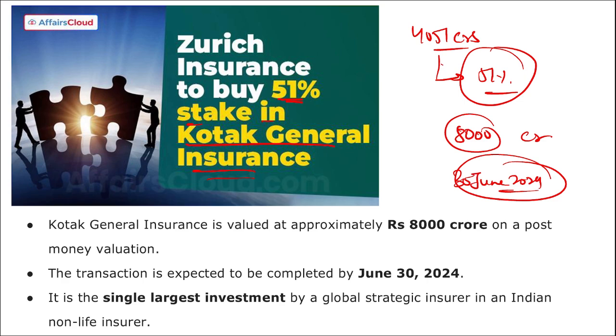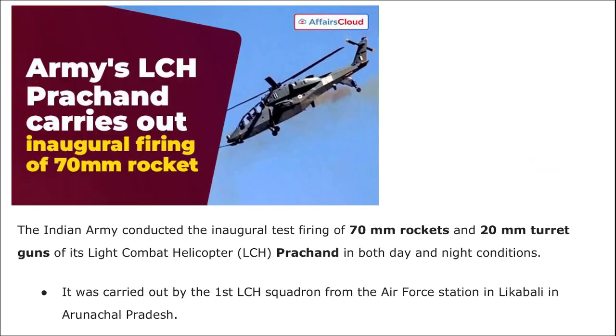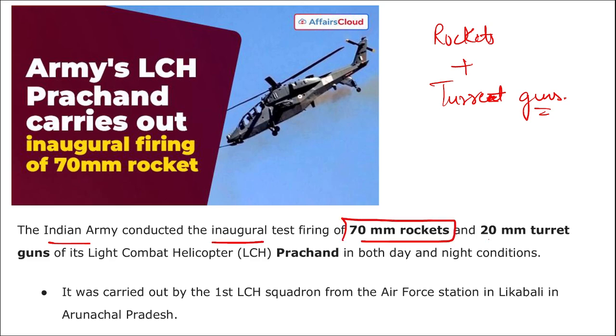Next is Indian Army conducted a test firing of rockets and turret guns from Prachand. I repeat, firing of rockets and turret guns. So the Indian Army conducted the inaugural test of firing of 70 rockets and 20 turret guns of its light combat aircraft Prachand in both day and night condition.